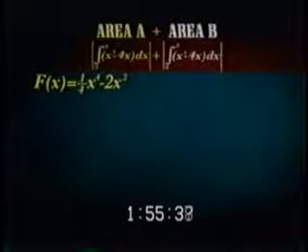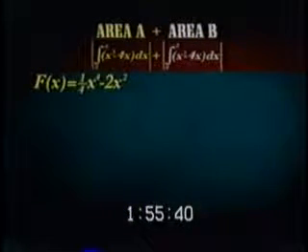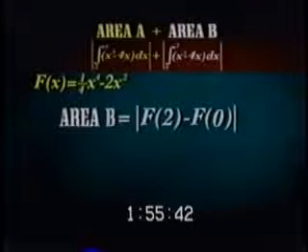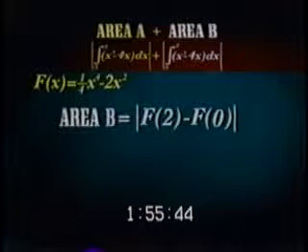Area B is evaluated from 0 to 2, so we need to find the absolute value of capital F of 2 minus capital F of 0.